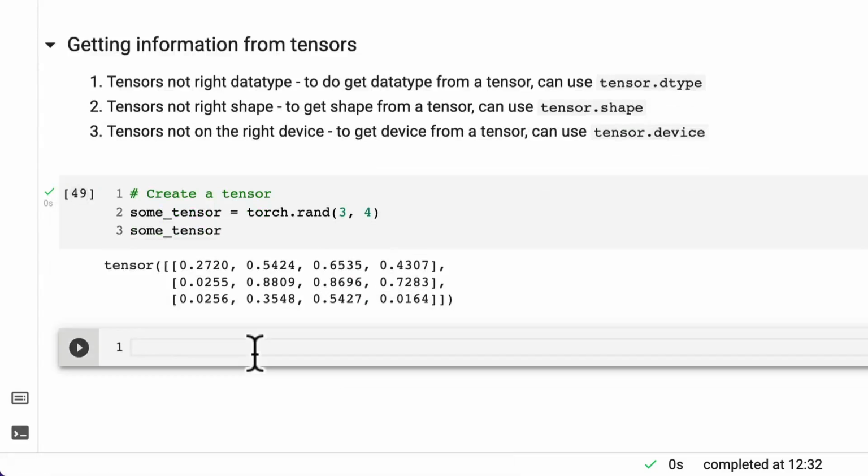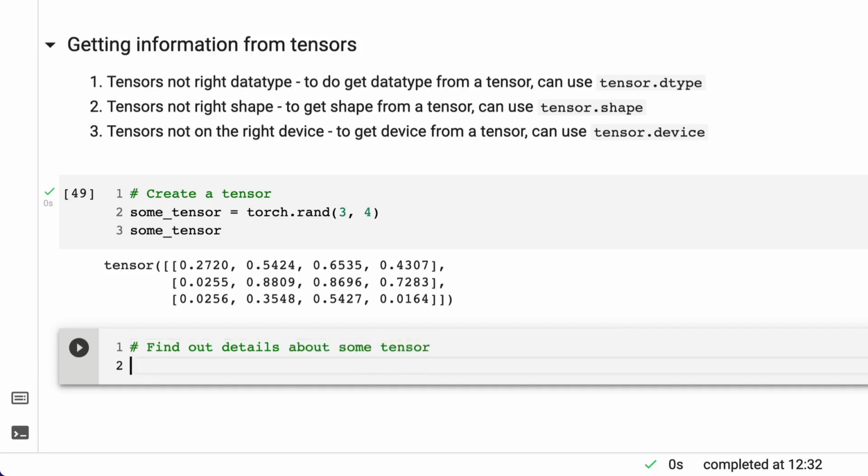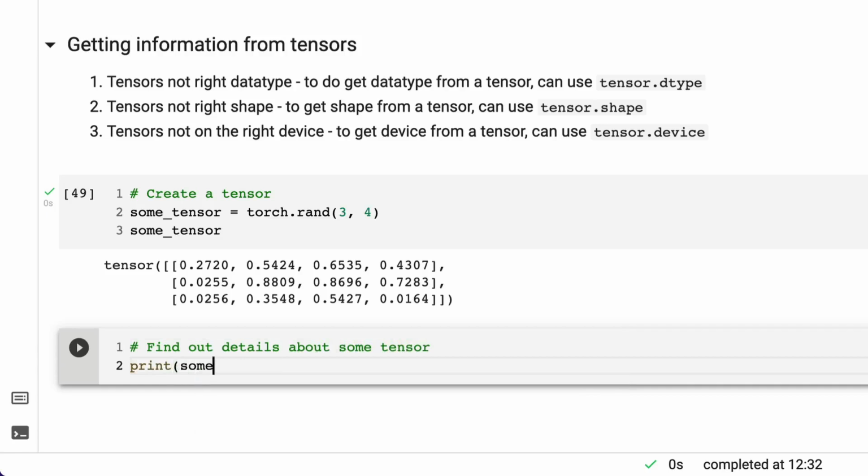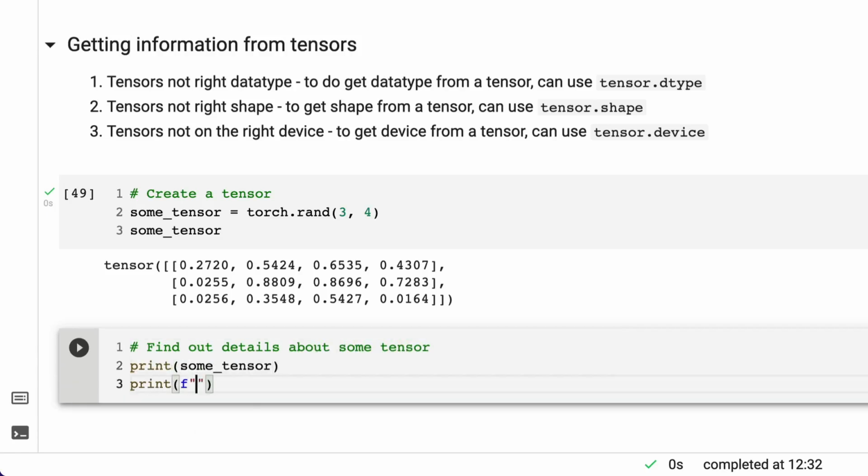Now let's find out some details about it. Find out details about some tensor. So we'll print some tensor, and oops, didn't want that. Print, and let's format it or make an F string of shape of tensor. Oh, let's do data type first. We'll follow that order.